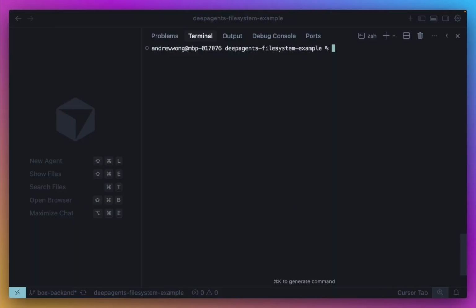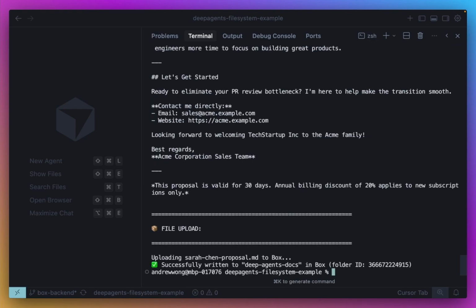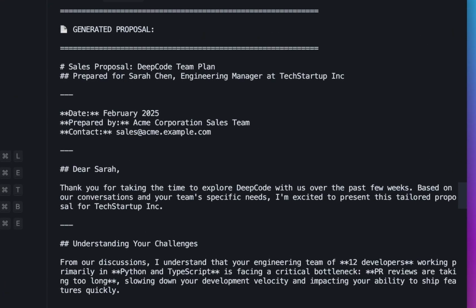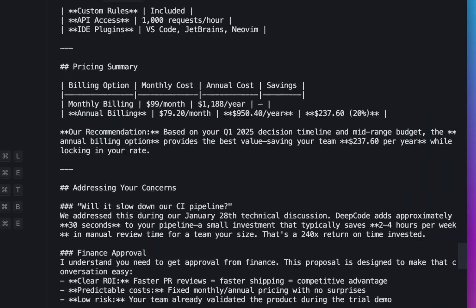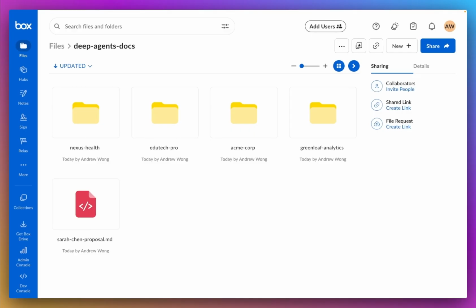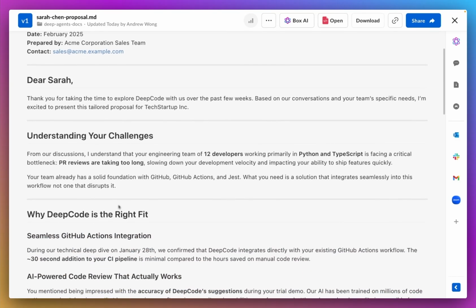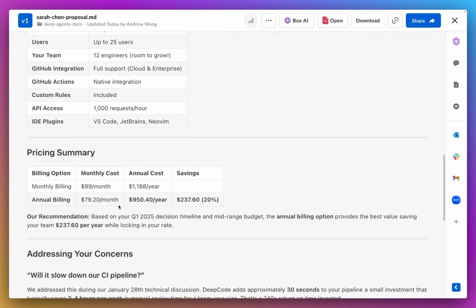Now, we ask the agent to generate a personalized sales proposal. Under the hood, it's going to read from /docs, read from /memories, and write to /workspace. All right, looks like it's done. Let's go back to the very top. So we have our generated proposal right here. And if we go back to Box, we have the generated proposal uploaded into our folder. We have our version history preserved, and the agent didn't change. All we really did was replace the file system layer.